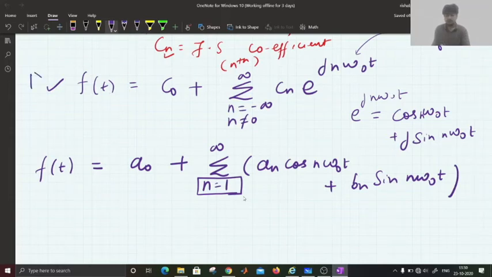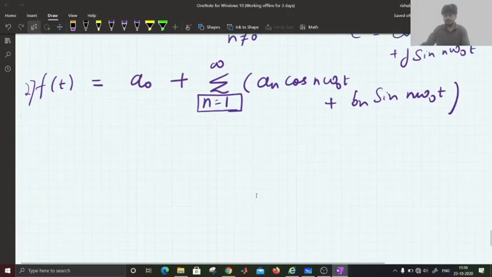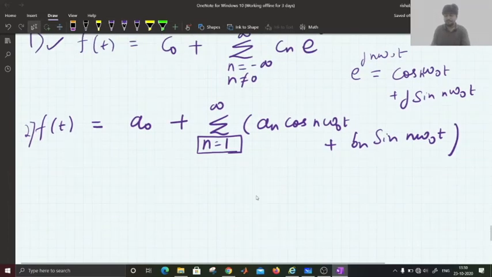Now since these two series are equivalent or equal, we say, then there must be a relationship between them. Cn must be related with An and Bn.